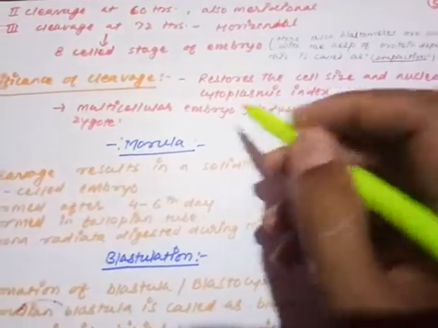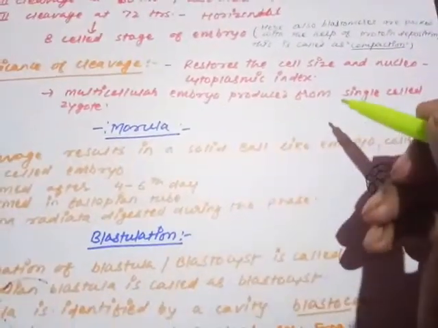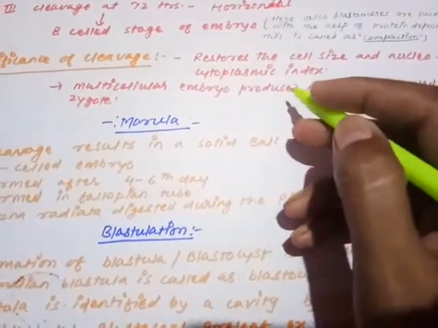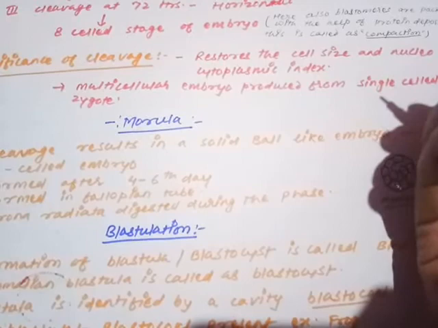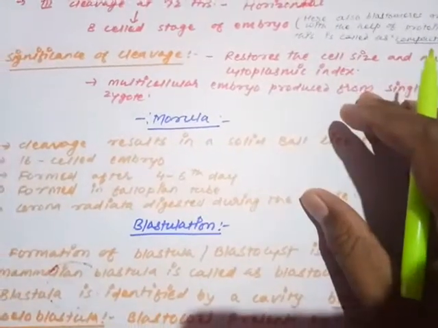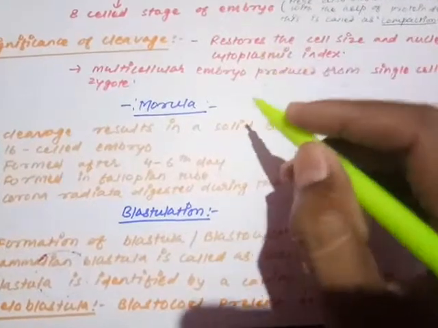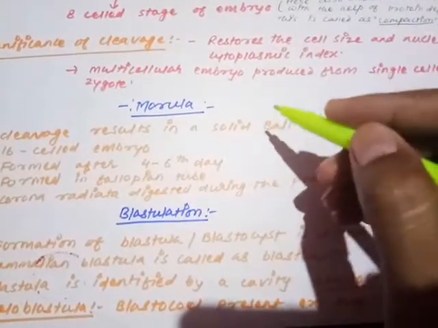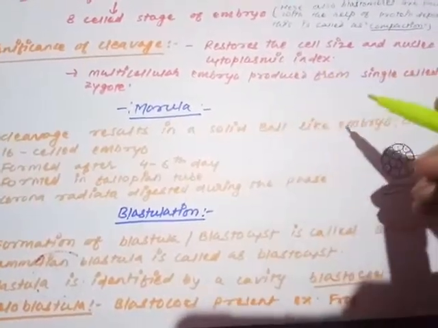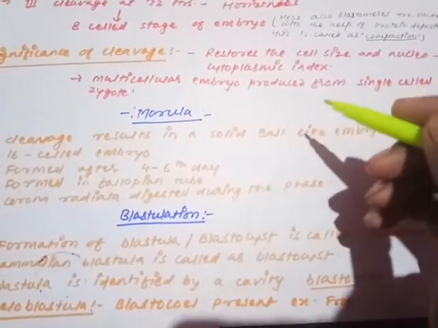So what is the importance of cleavage? It restores the cell size and the nucleocytoplasmic index. Maintaining cell size and restoring the nucleocytoplasmic index, that is the importance and significance of the cleavage. It is going to produce a multicellular embryonic structure from a unicellular zygote. Are you getting my point?